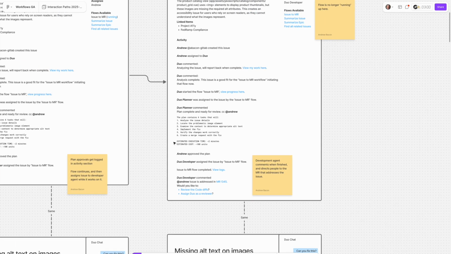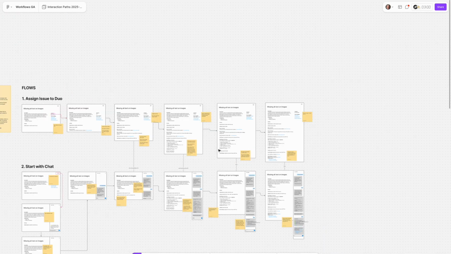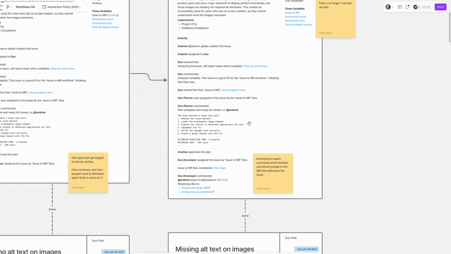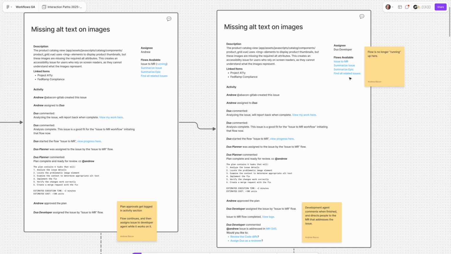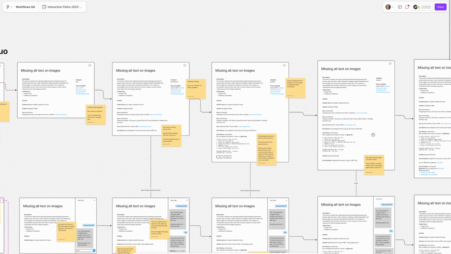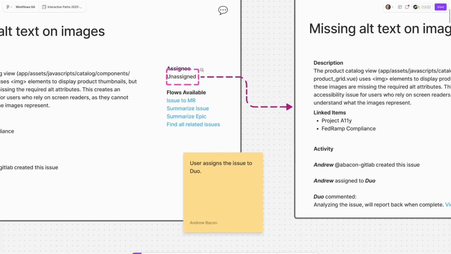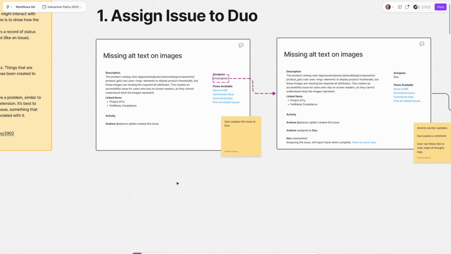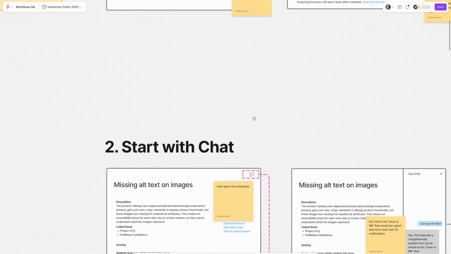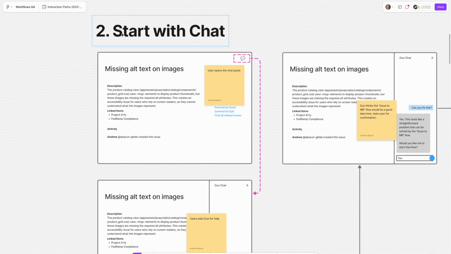But in this story, I just want to focus on the different ways we can get to this same endpoint, right? So here we had a relatively simple flow of a planning agent making a plan, and then a developer agent coding the fix and creating an MR. And we started all that by assigning the issue to Duo. But there are other ways you could do that, like using the chat.